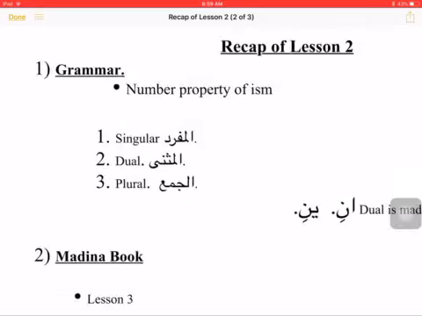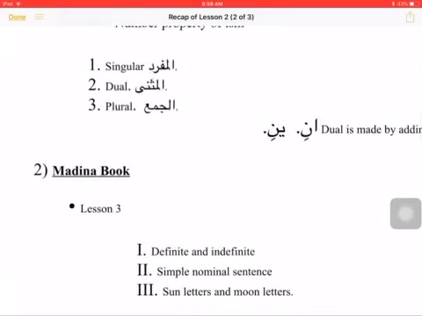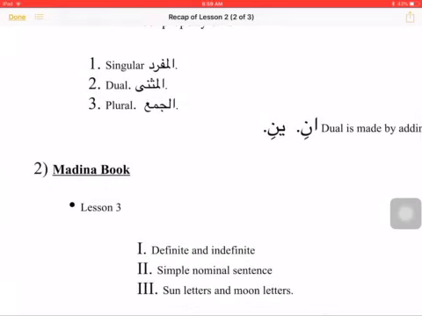As far as mufrad is concerned, we said that there is no special ending. If it is a nakira word, it will end in tanween. And if it is a ma'rifa word, it will start with al and it will not have tanween either. So you basically will not see any special ending in a mufrad word.